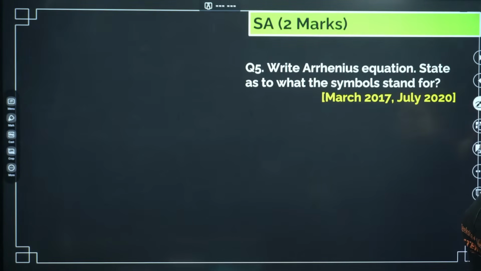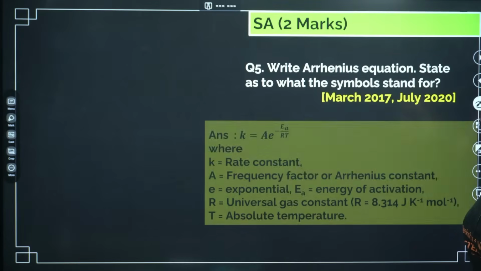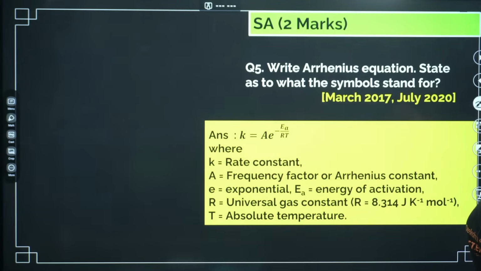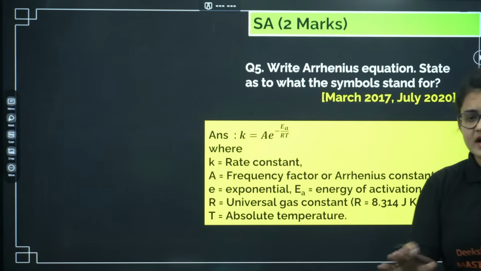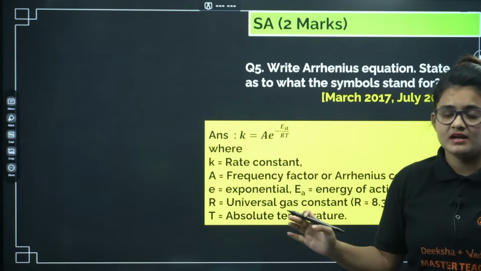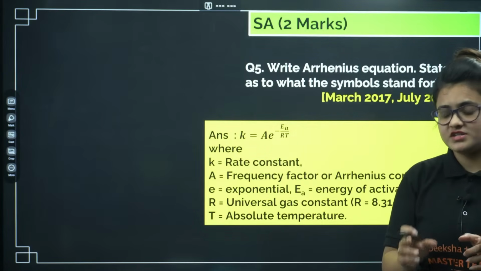Write Arrhenius equation, state what the symbols stand for. Again a very important question for this year. K equals A into e power minus Ea by RT. So make sure whenever you are writing the Arrhenius equation, at that time you are mentioning all the abbreviations correctly.